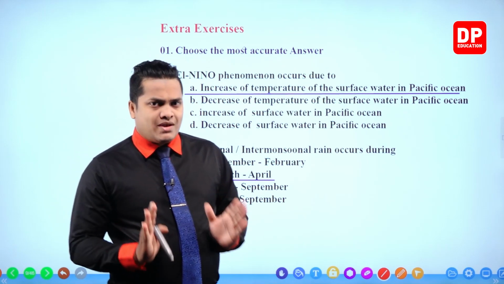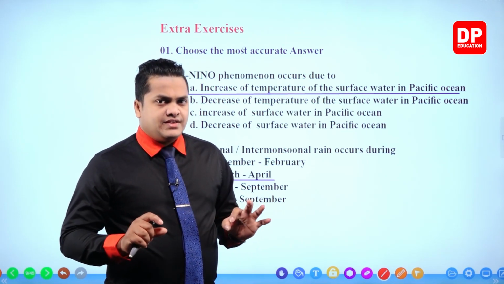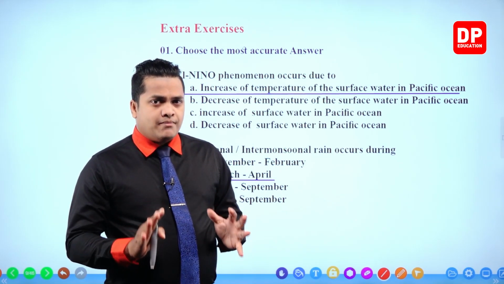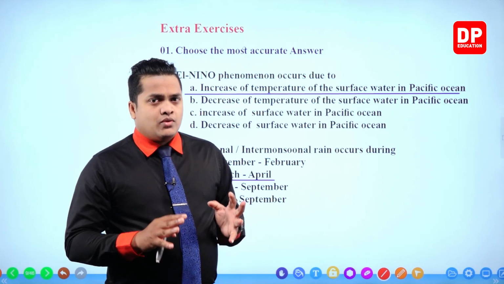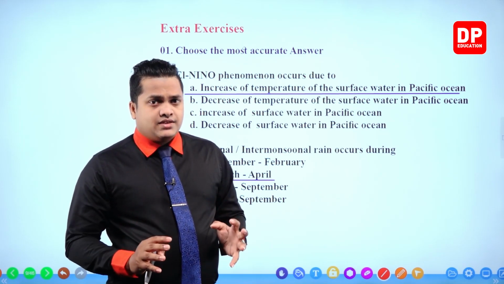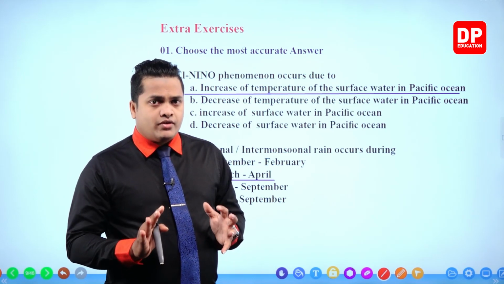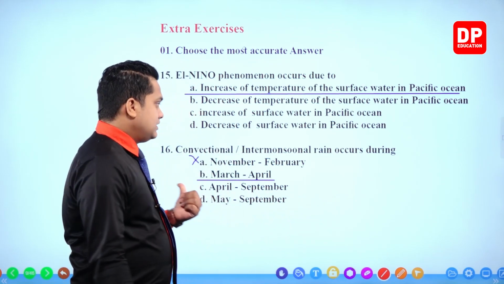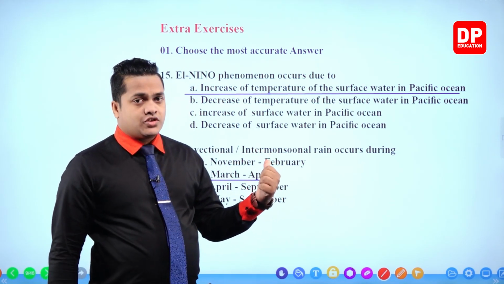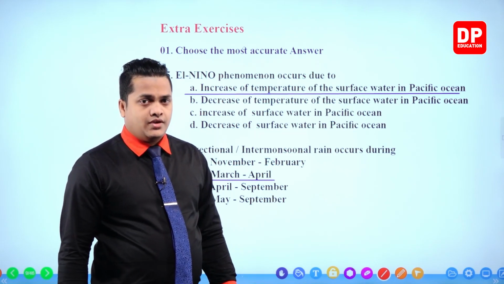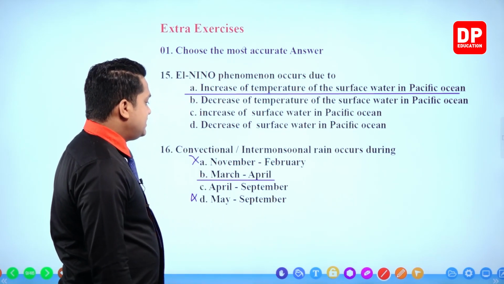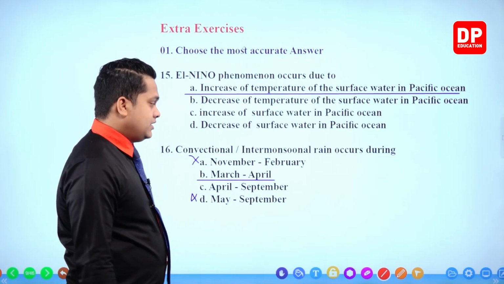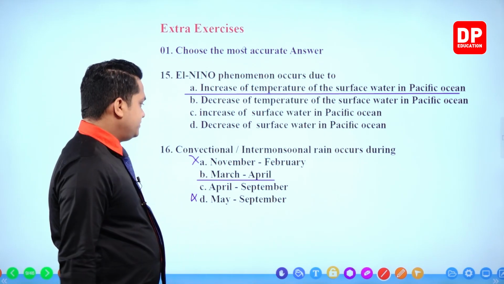And I think you could remember that there was a sentence given that the most number of people who are having accidents due to lightning is recorded during the month of April. That's mainly because of the convectional or intermonsoonal rains. Right. So this is the answer for the 16th question. March to April is the correct answer, right? Then we'll move on to see the next question.